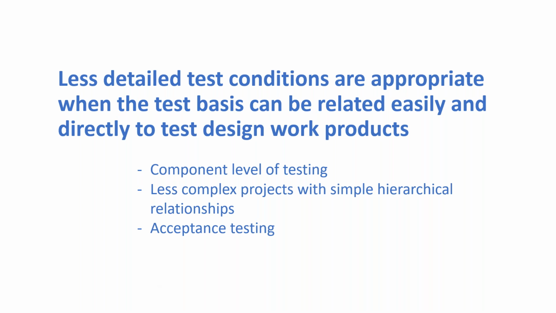So with that, we covered the test analysis topic. There are two learning outcomes: how to build completeness and consistency checks using forward and backward traceability with the test analysis activity, that is, from test conditions back to the other work products, which is very important; and also what level of detail to use and what factors determine that. If you are doing very formal work, there are some pros and cons.